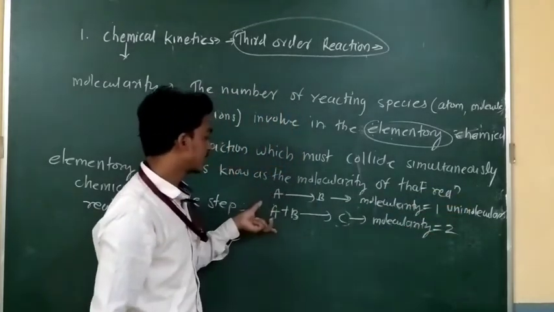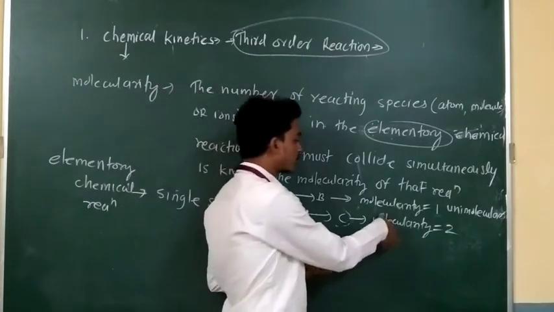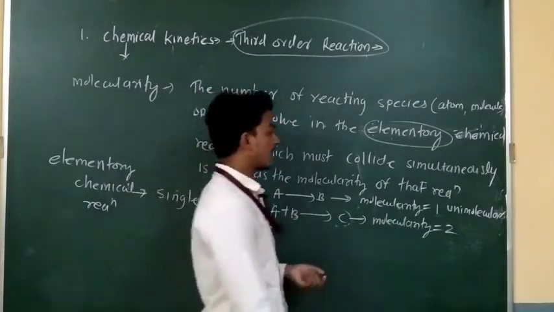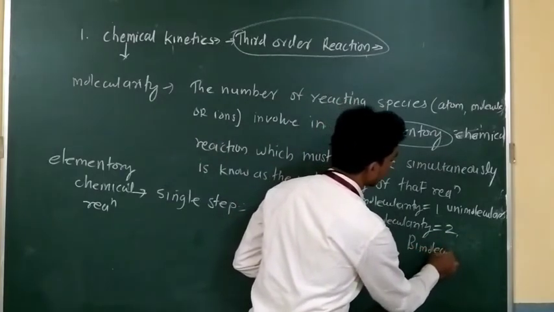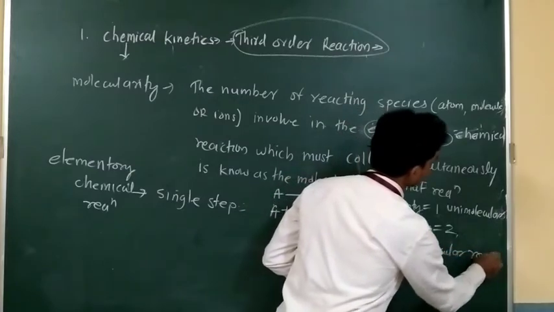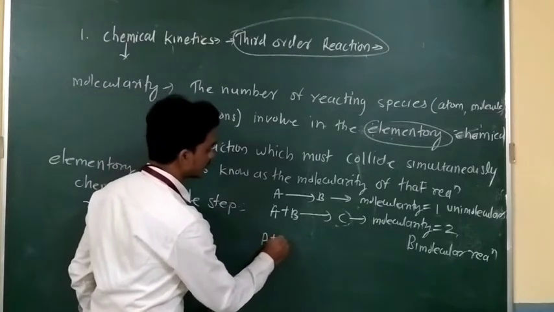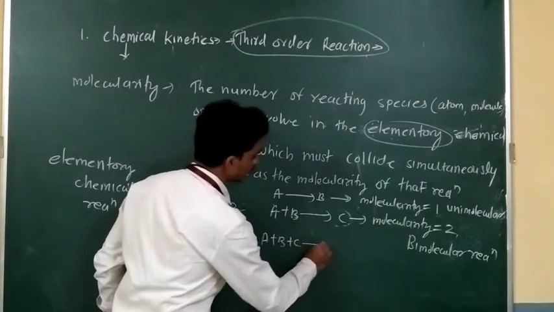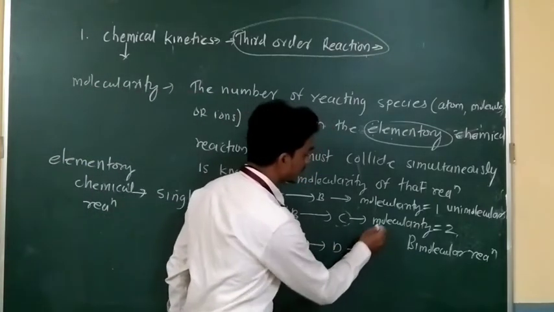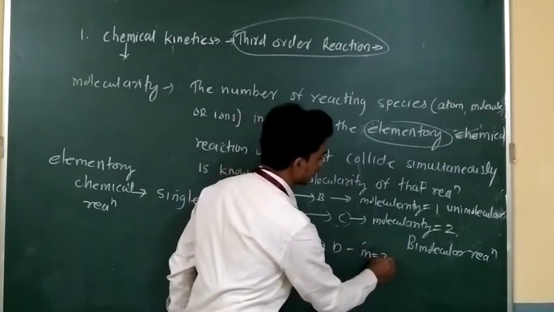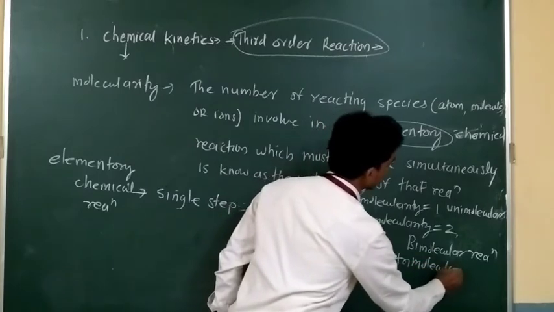So we can say this is a unimolecular reaction. The next is A plus B. Two molecules are involved in this chemical reaction, so the molecularity of this reaction is 2, and we can say this is a bimolecular reaction. Similarly, A plus B plus C gives product D. The molecularity is 3, and we can say this reaction is a trimolecular reaction.